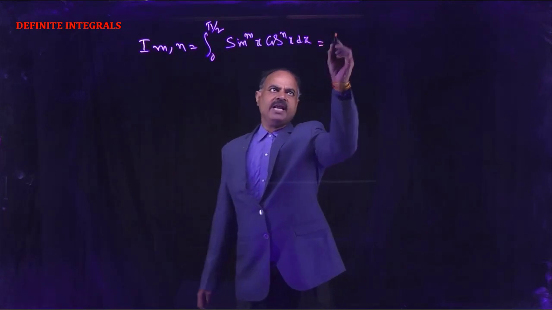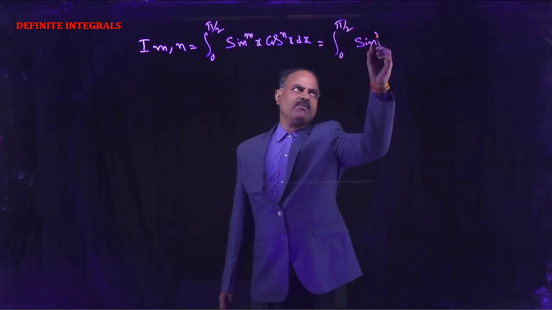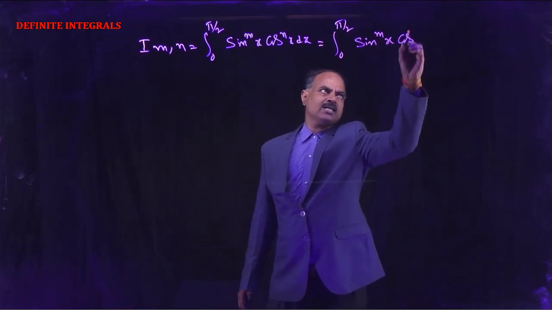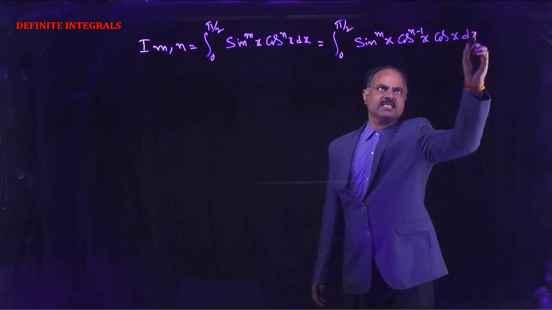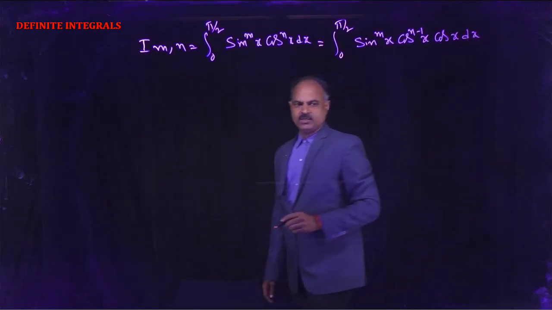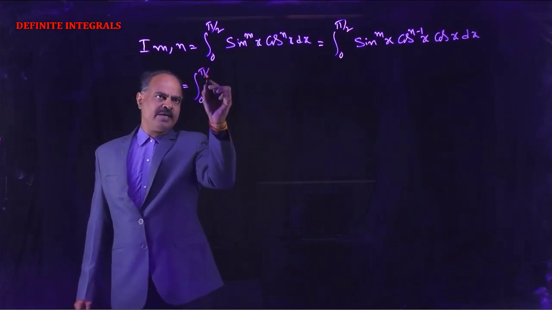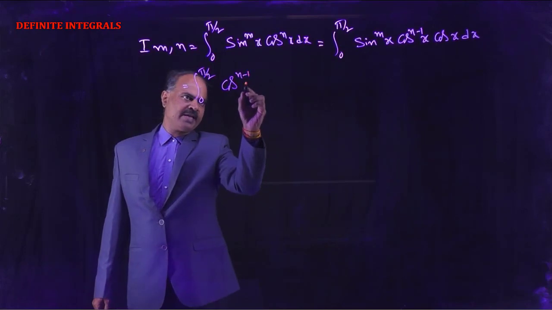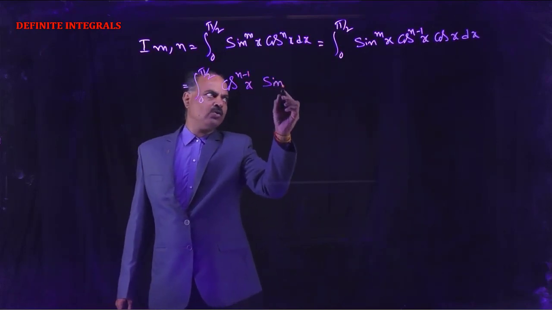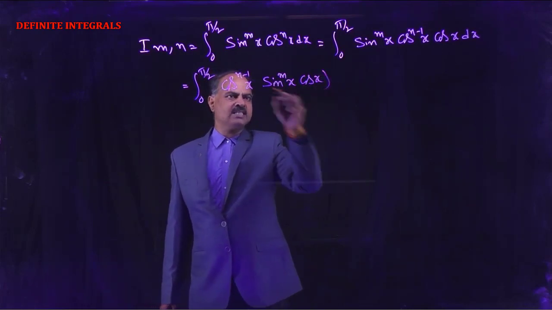This can be written as integral 0 to pi by 2 sin^m x into cos^(n minus 1) x into cos x dx. Now this can be written as integral 0 to pi by 2 cos^(n minus 1) x into sin^m x cos x dx.